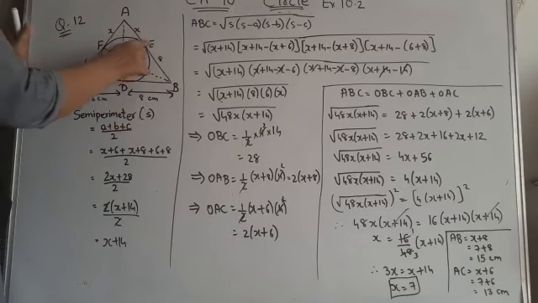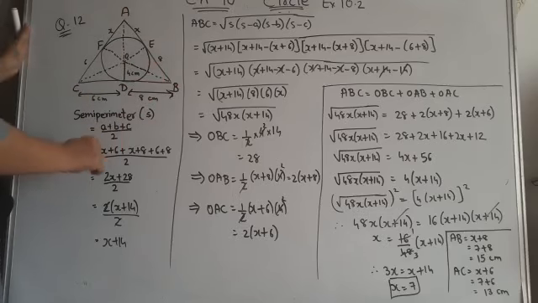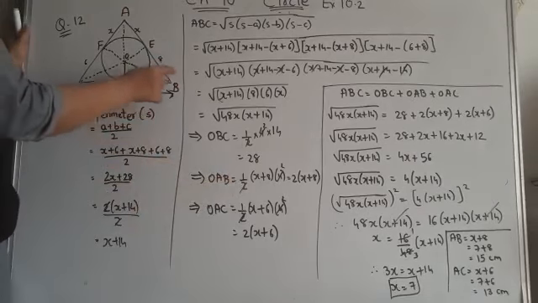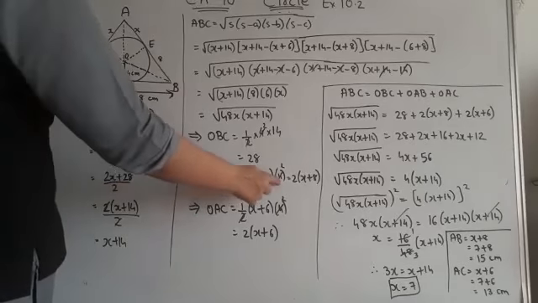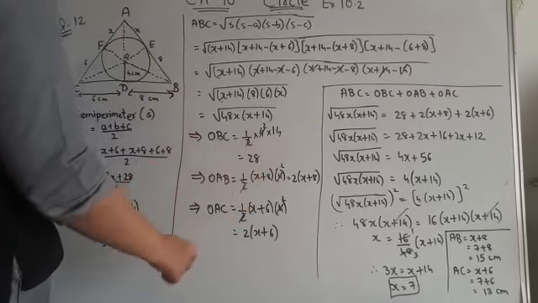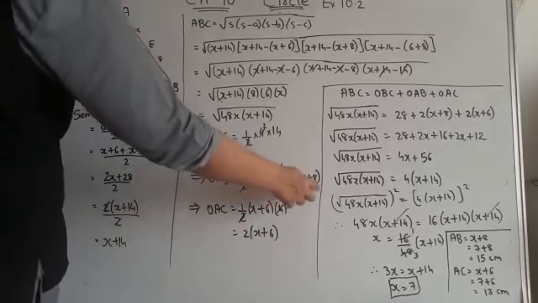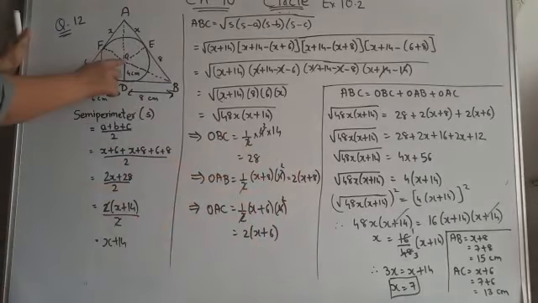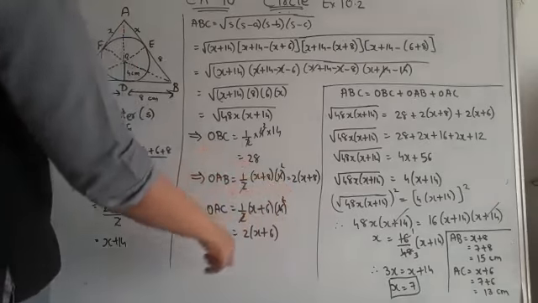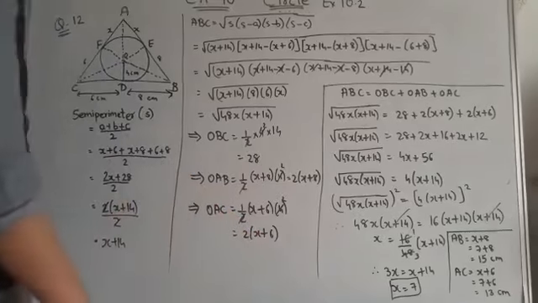Now we will find the area of triangle OAB. This is half into base into altitude. What is the base? x plus 8. Altitude is 4. 2 ones are 2, 2 twos are 4. So the answer we get is 2 into bracket x plus 8. Now we will find the area of triangle OAC. Half into base into altitude. Base is x plus 6. Altitude is 4. So 2 into bracket x plus 6.